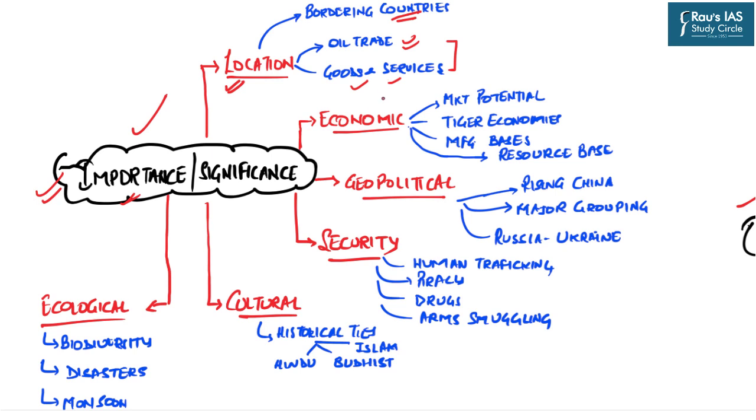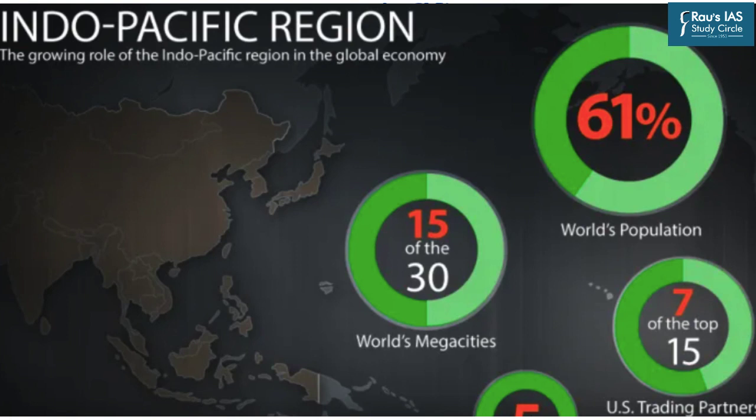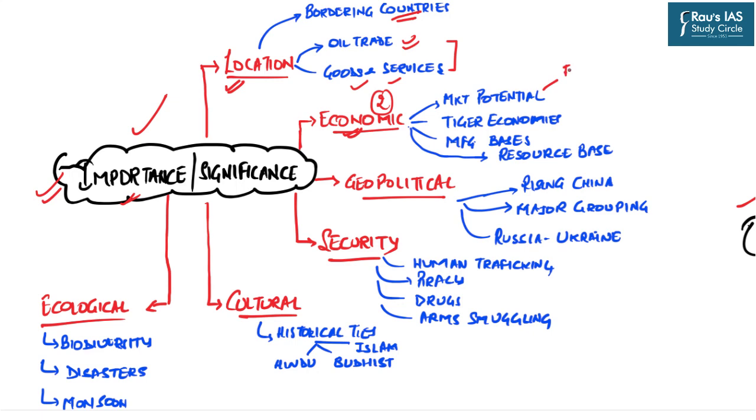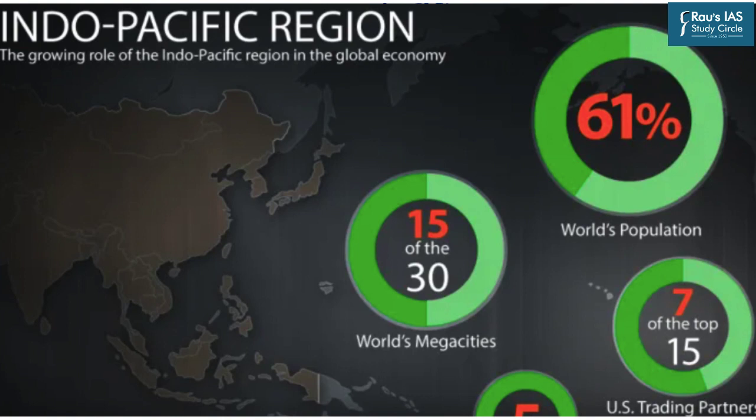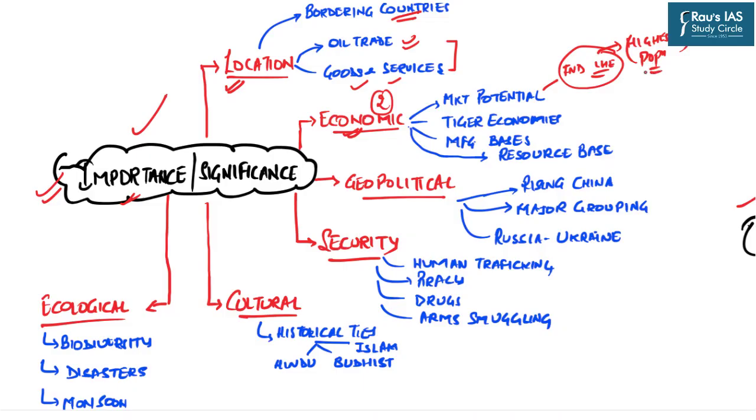In this very line comes the second important dimension, that is the economic significance. The market potential of this region is very huge because it has countries like India, China as well as Asian and African countries, which have the highest population base across the world. So you can very well understand the market potential of this very region.